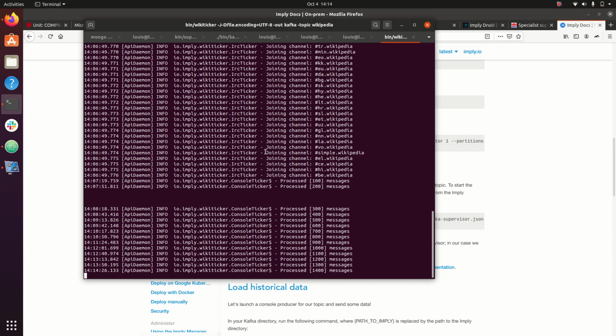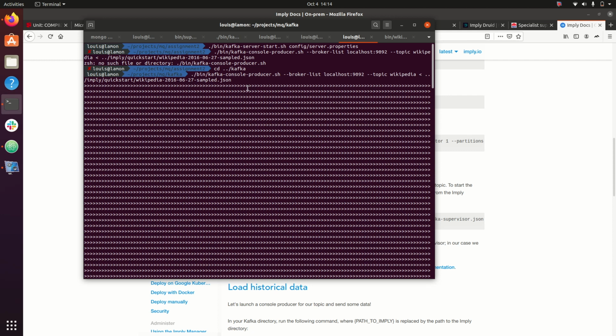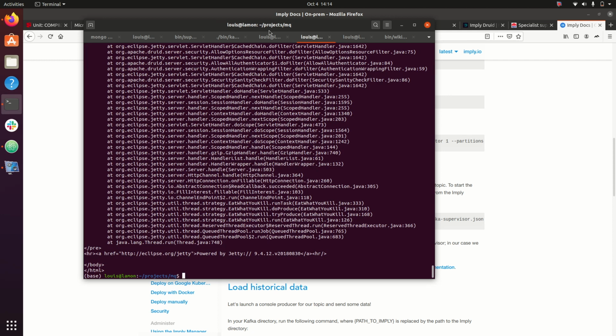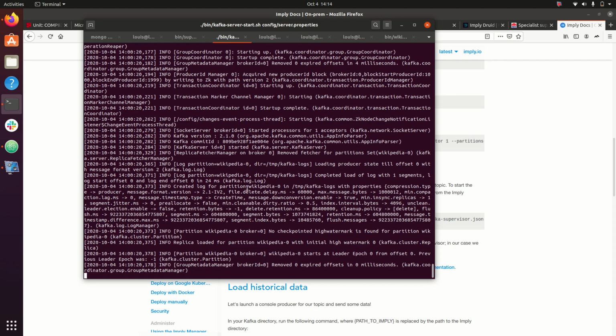So this is the wiki ticker, which is for live streaming, and I did the import of, what do you call it, that is historical data. Over here, where is that? I'm running the Kafka server.